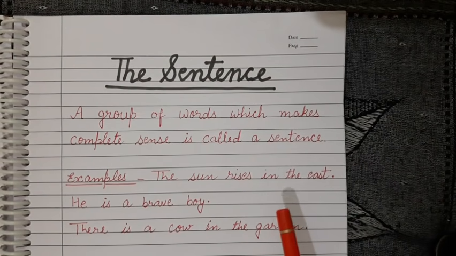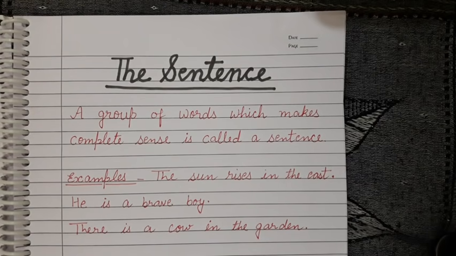Then only it will give a complete sense, complete meaning. A group of words which makes complete sense, conveying a clear meaning, is called a sentence. Clear? I hope you understood this.